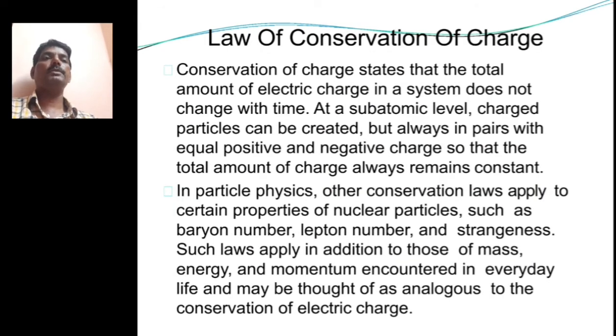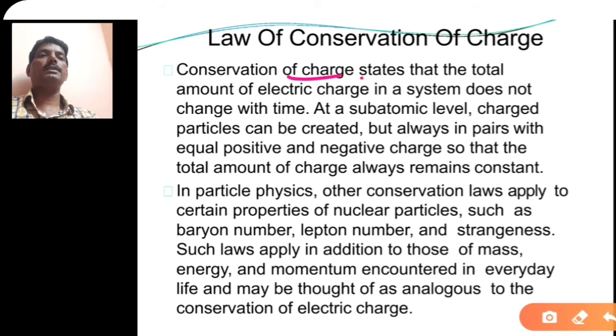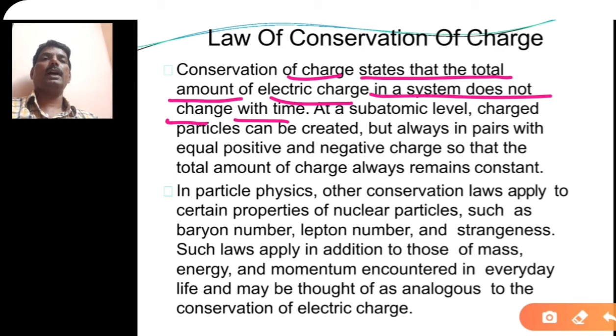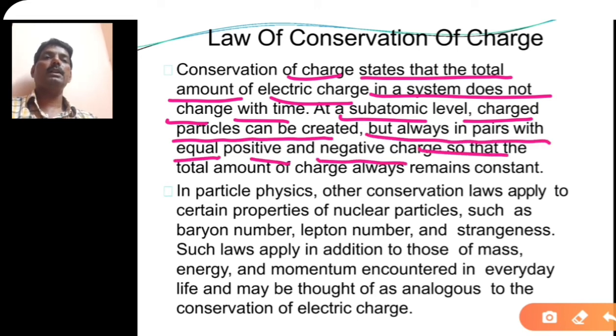Law of conservation of charge. The law of conservation of charge states that the total amount of electric charge in an isolated system does not change with time. At the subatomic level, charged particles can be created but always in a pair with equal positive and negative charges, so that the total amount of charge always remains constant.